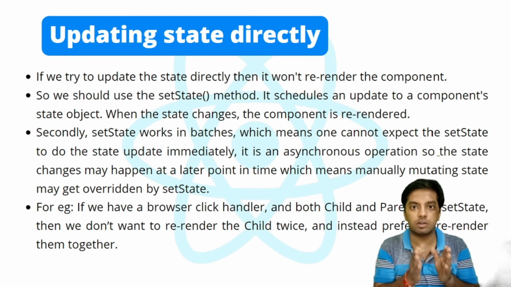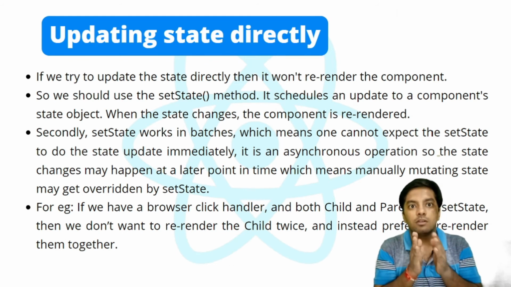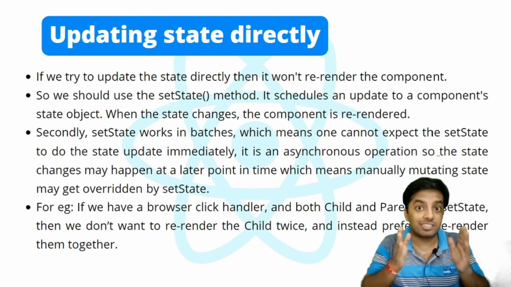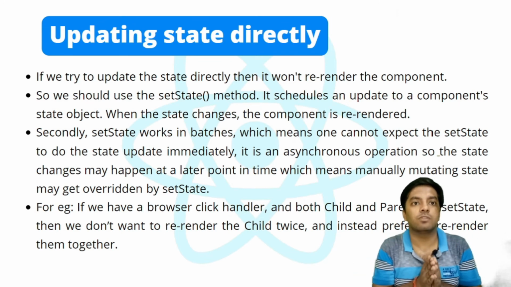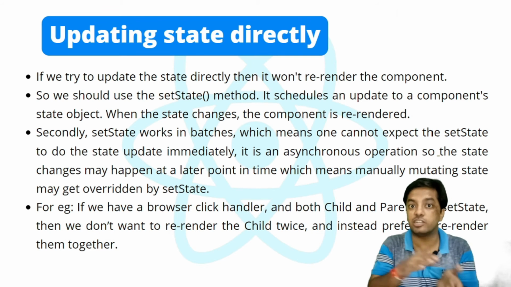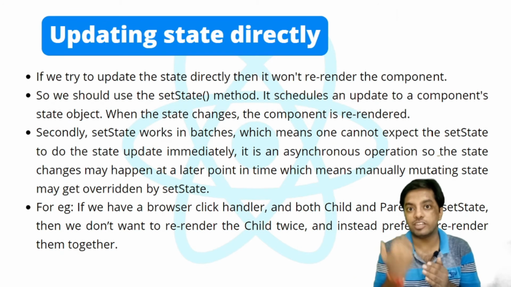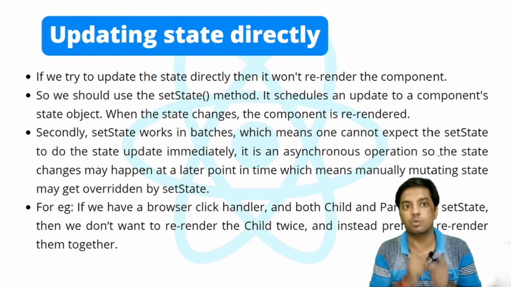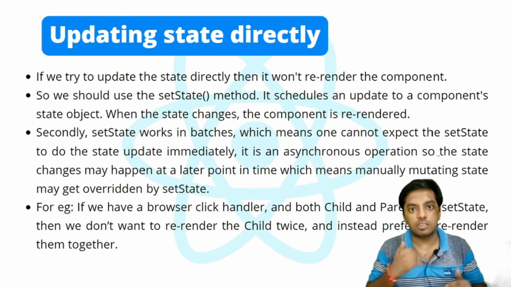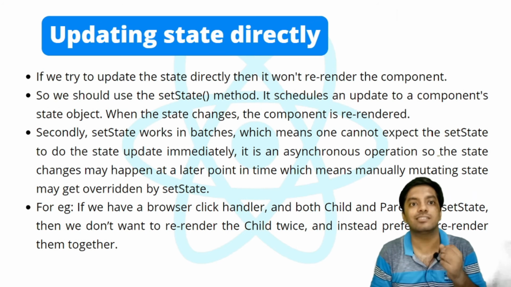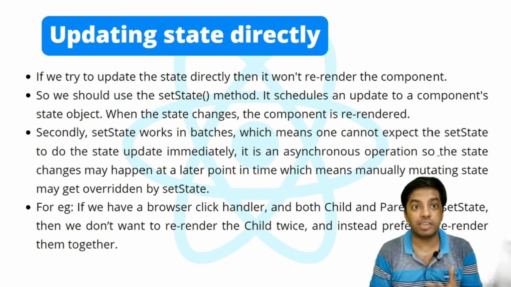But instead of re-rendering the child twice, setState will re-render it only once because of its asynchronous behavior. Okay, because of asynchronous behavior, it schedules the re-render, it schedules the update, and instead of re-rendering the child twice, it only renders it a single time. Okay, so this saves us a lot of time and makes the operations faster and cheaper. This is why setState is asynchronous, to save time and make React more efficient.